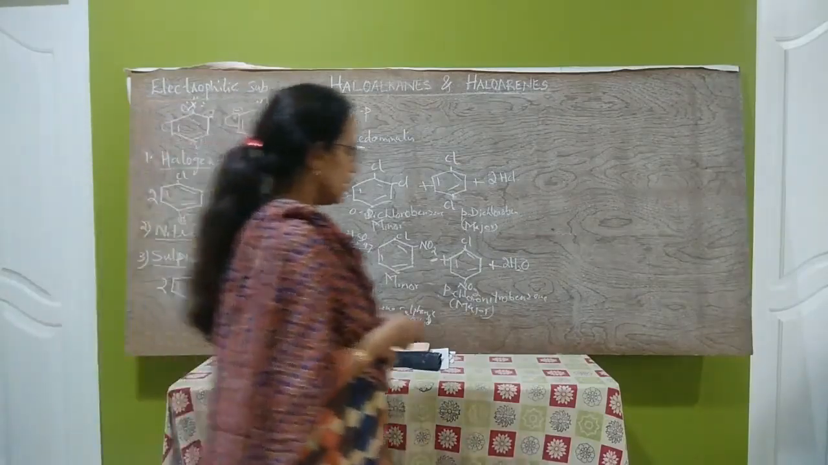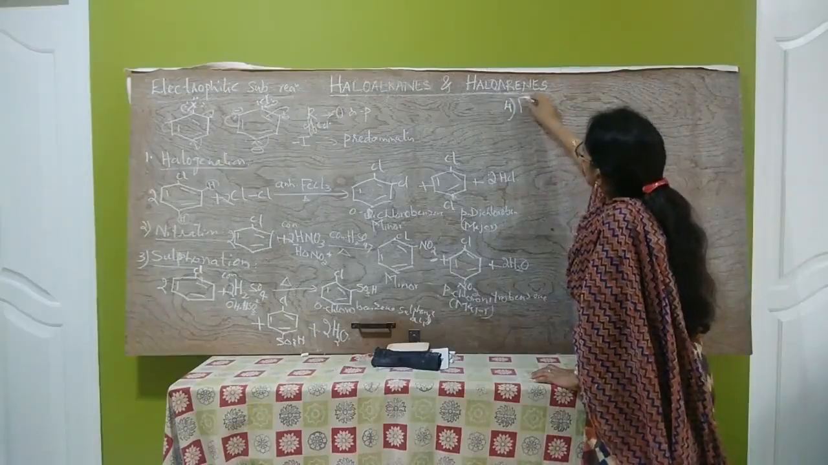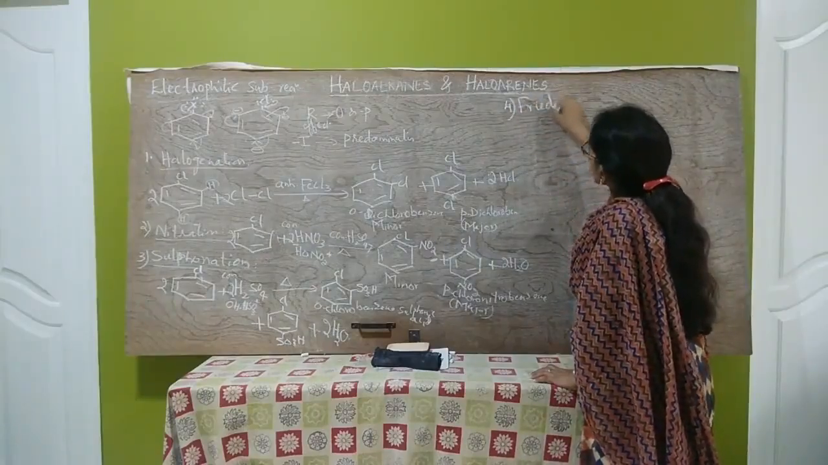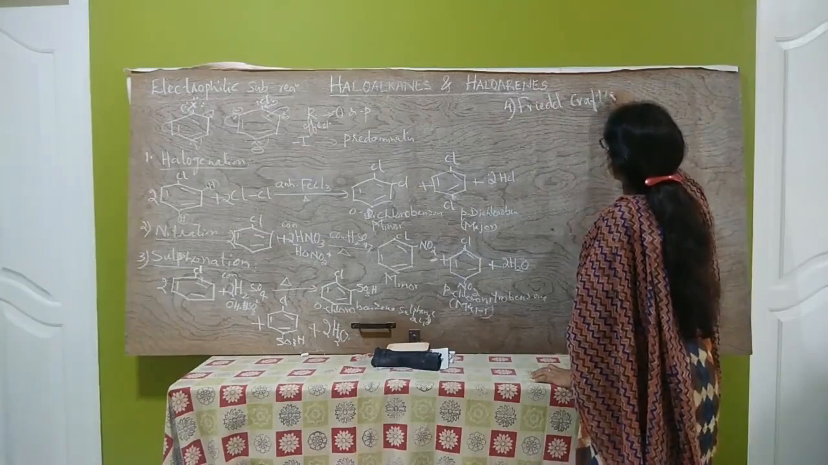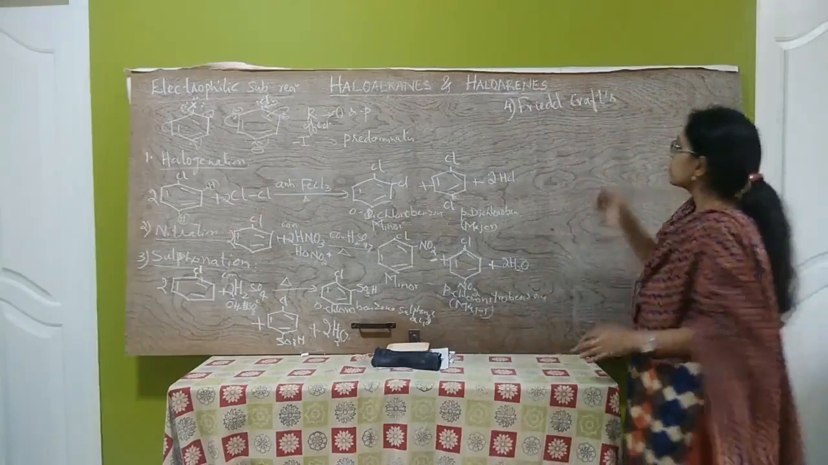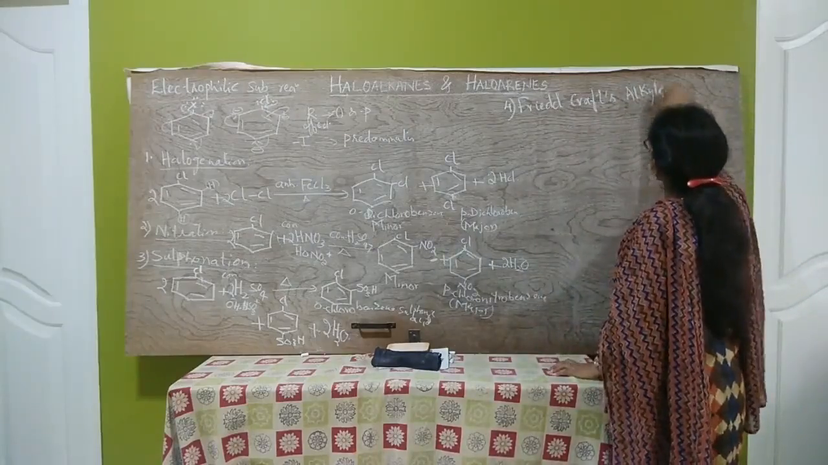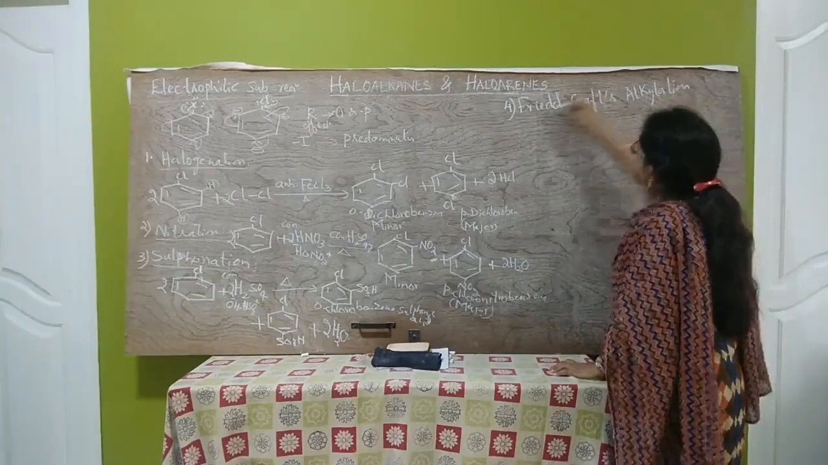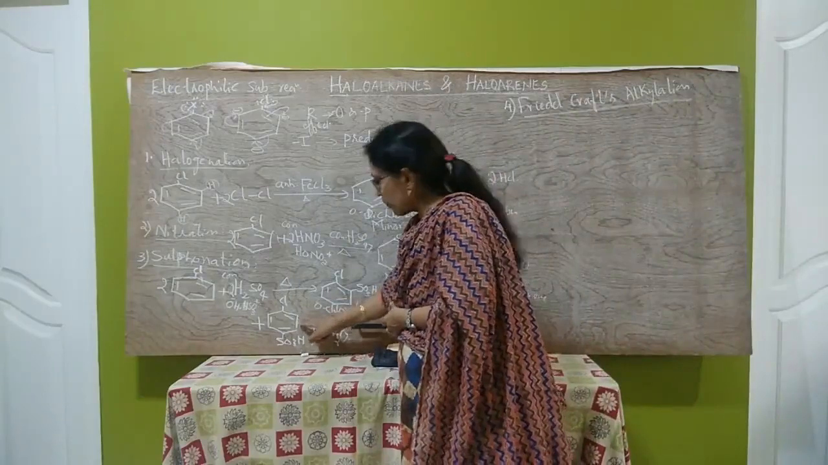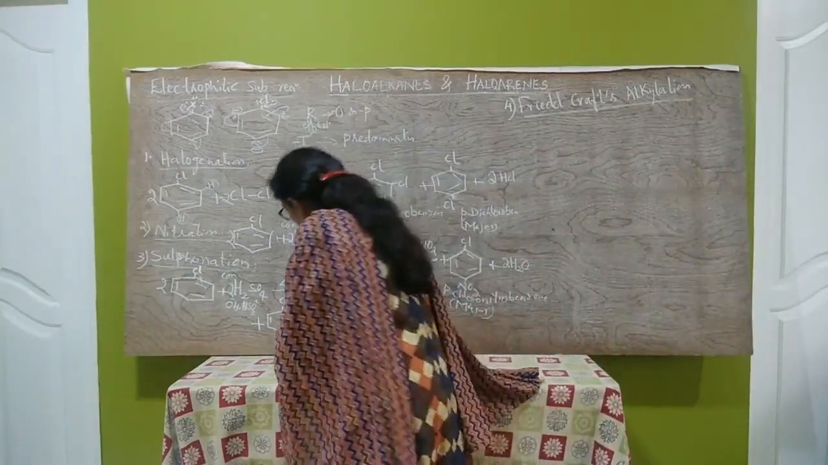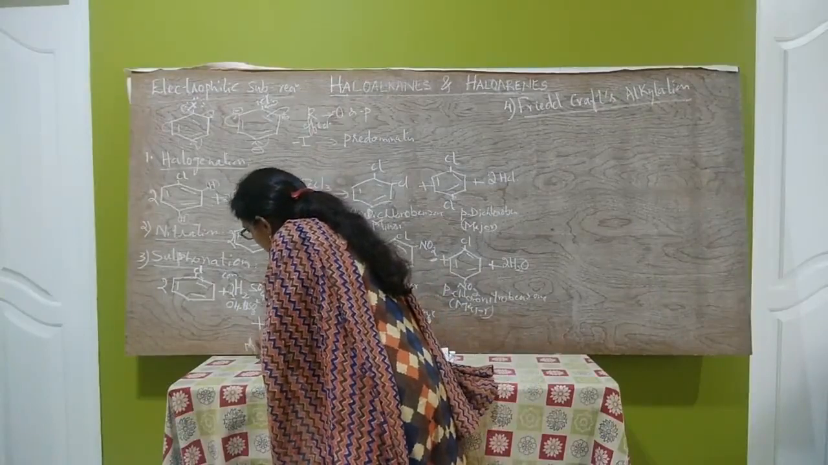The next one is the fourth one, Friedel-Crafts, first alkylation. Friedel-Crafts alkylation reaction. Here, which is the major product and which is the minor product? Para-chlorobenzene sulfonic acid is the major product. This one is the major product.